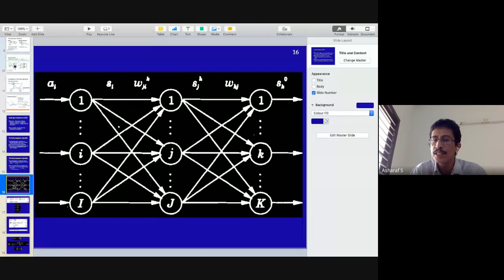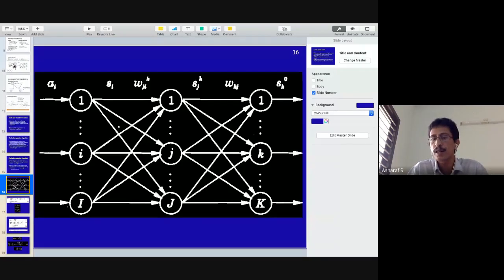So Sj of h passes through Wkj and we compute the dot product. That means Sj dot Wkj can be called the activation to the output layer. So you can call that XO. XO is given to the activation function of the output layer.